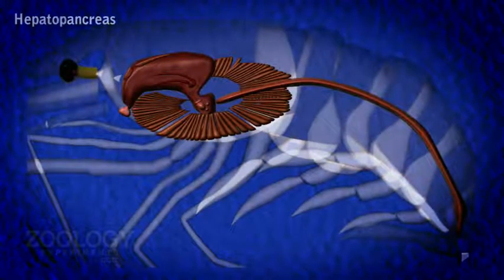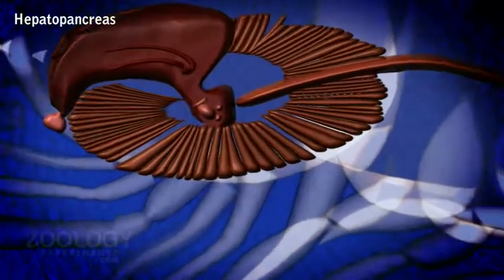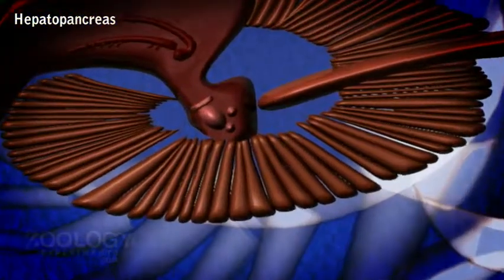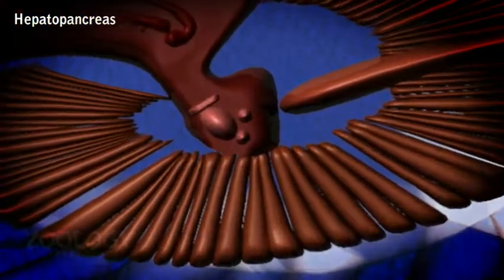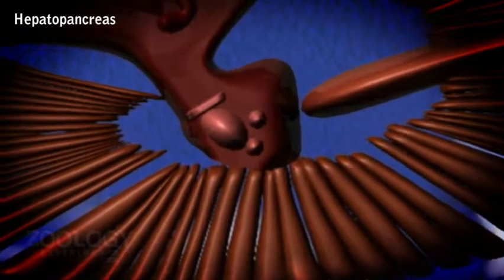Hepatopancreas is a large, bilobed, dense, and orange glandular mass which lies below gonads and nearly fills up the cephalothoracic cavity. It surrounds stomach on its lateral, ventral, and posterior sides.